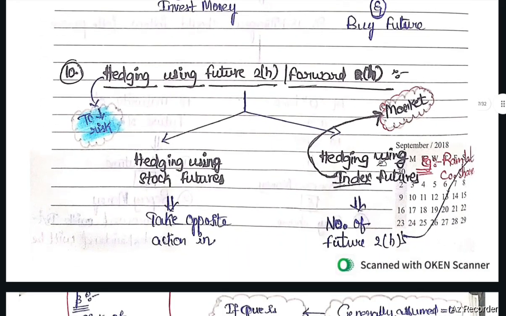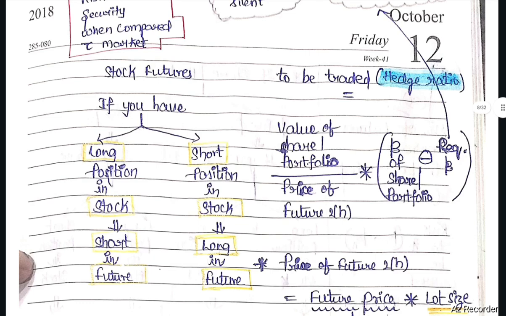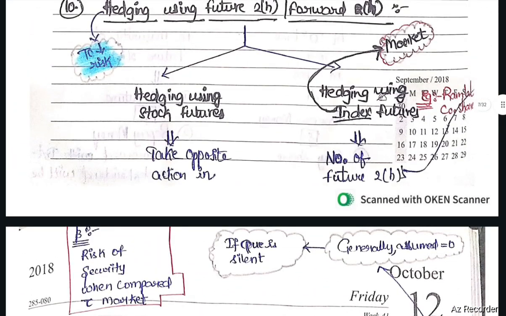Next, hedging using forward contract or future contract. Hedging is done to reduce the risk. Hedging using stock futures: in case of hedging using stock futures, take opposite action in the stock futures. If you have long position in the stock, short in the future. If you have short position in the stock, long in the future. Next, hedging using index future. Index means a market.